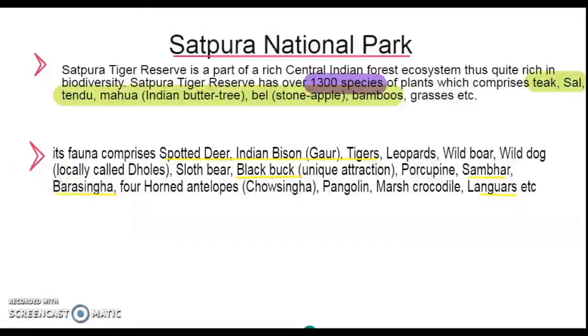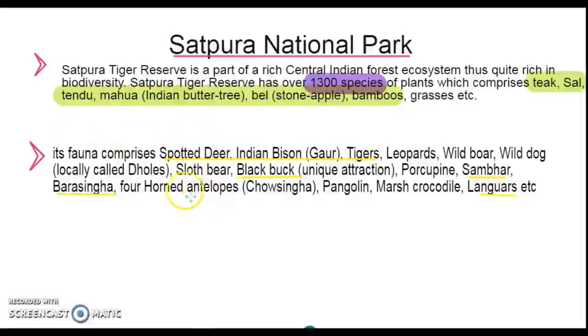There are 101 national parks, and in the Panchmari biosphere there is a national park known as the Satpura National Park. In the Satpura National Park there are 1300 species of plants. Species means a specific group of plants. These include teak and sal. These are some of the plants present in the Satpura National Park. It also has animals. The flora means the plants and the fauna means the animals.